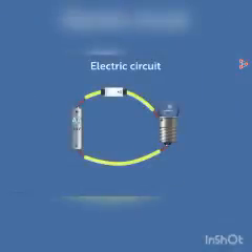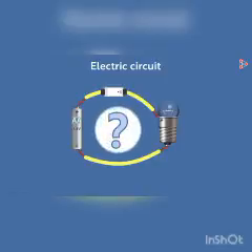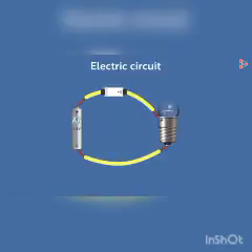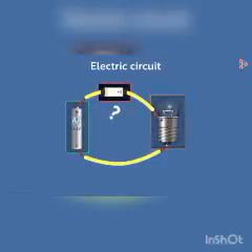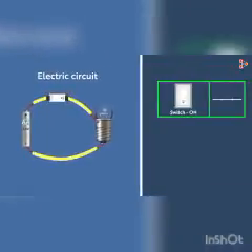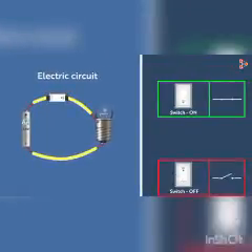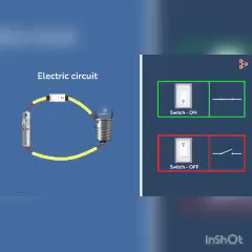Let us look at this circuit now. How many components does this circuit have? Yes, 3. A bulb, cell and a switch. What is the symbol for switch? There are two symbols for a switch. This symbol is used when the switch is on and this symbol is used when the switch is off.